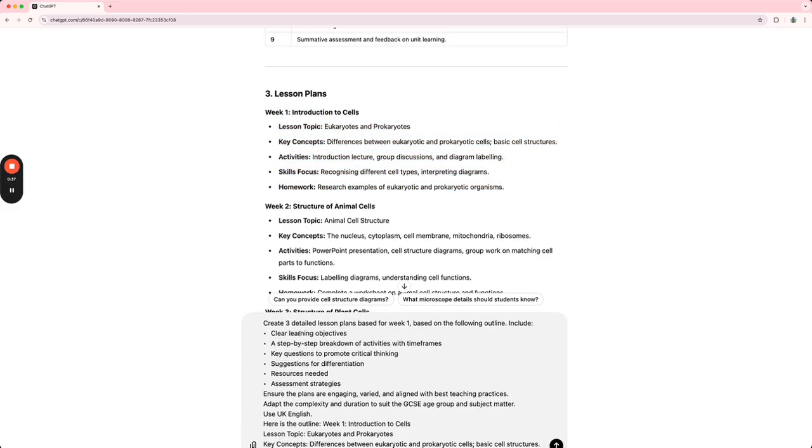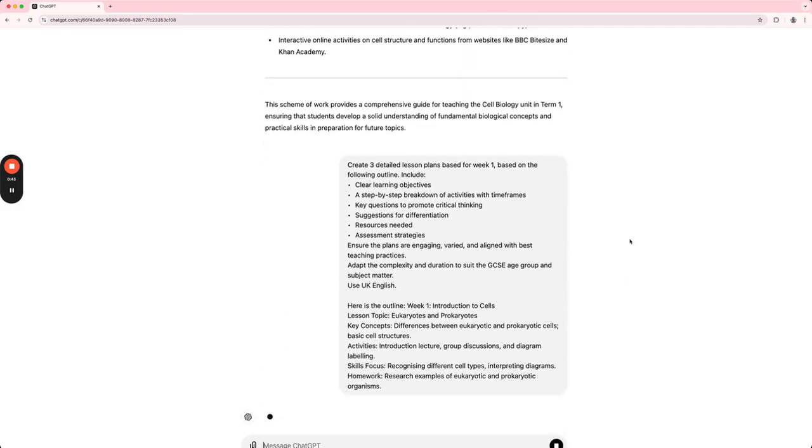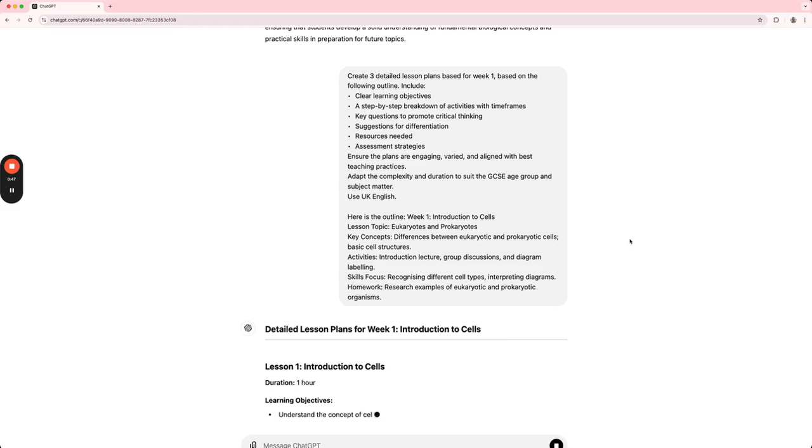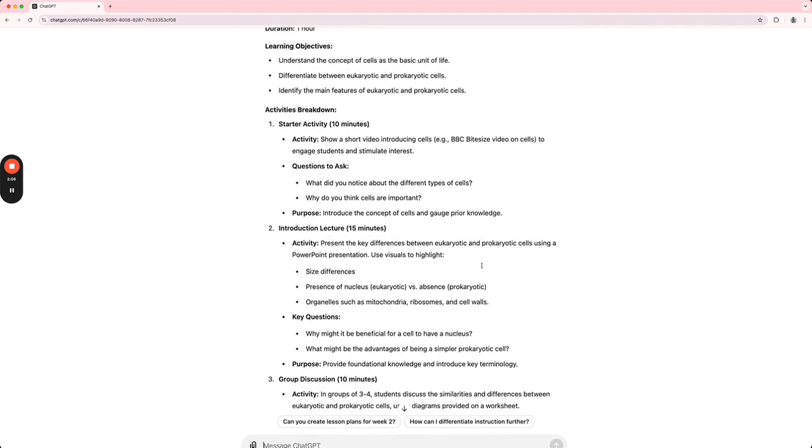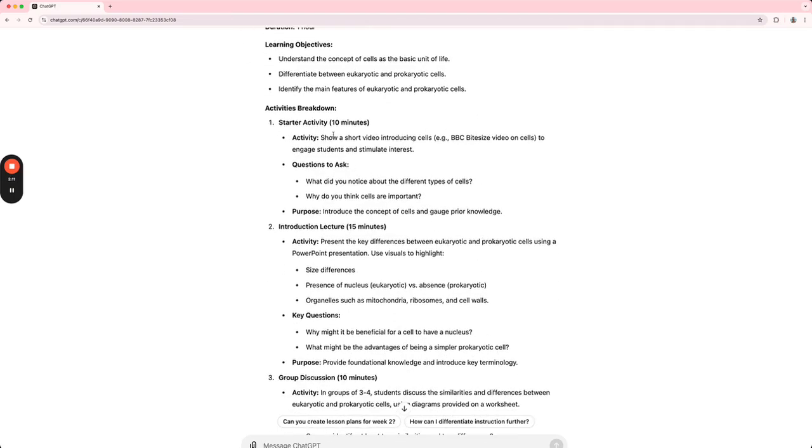And you'd expect learning objectives, step-by-step breakdown, key questions, differentiation, resources and assessment strategies. No surprises there. So let's just see what we get from AI with this prompt. So we've got the 3 lessons, the introduction, an hour's lesson with learning objectives, activities breakdown, show a short video introducing cells. Yep, fair enough.